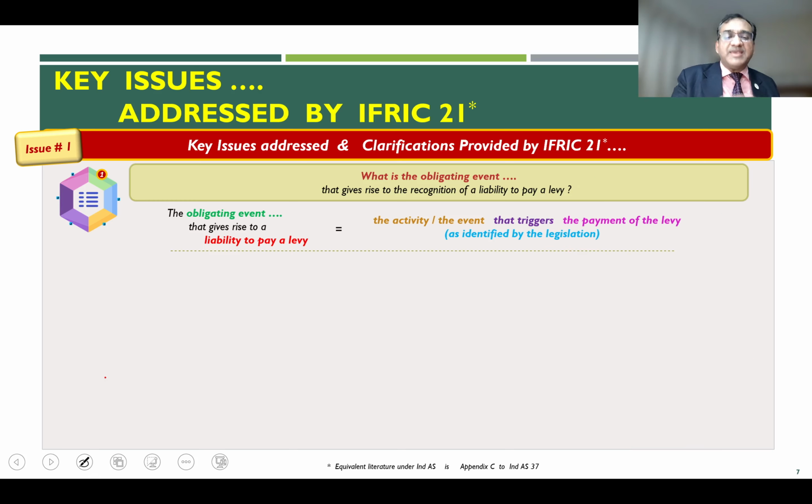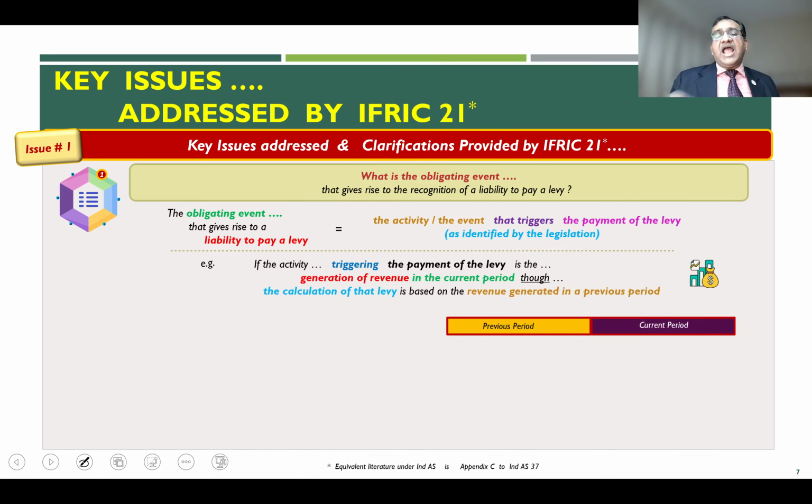So basically, what the first issue tells you is that the obligating event, per the guidance given in IFRIC 21 and Appendix C, which gives rise to a liability to levy is the event which actually triggers the levy, which is identified by the legislation.